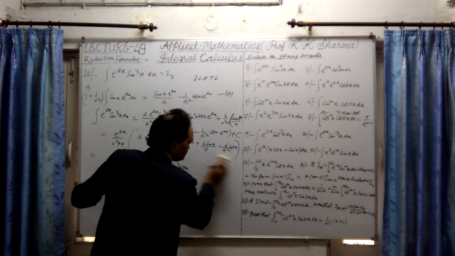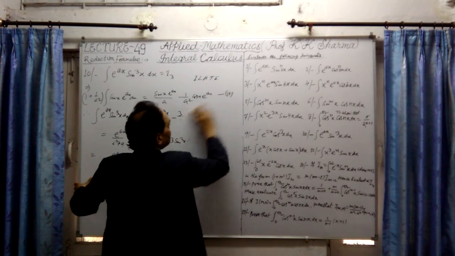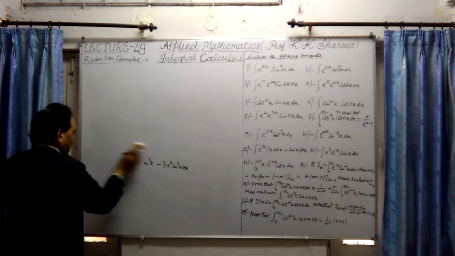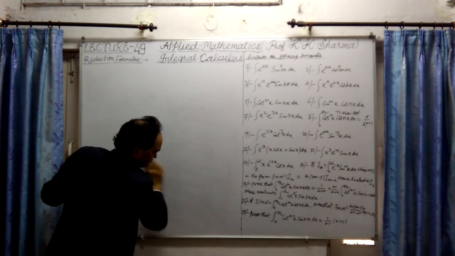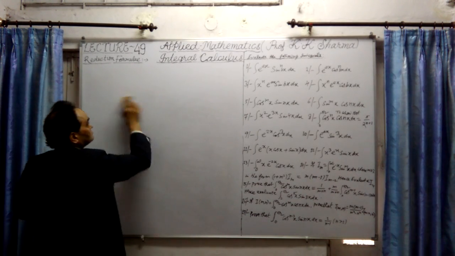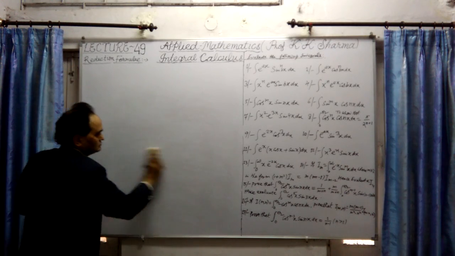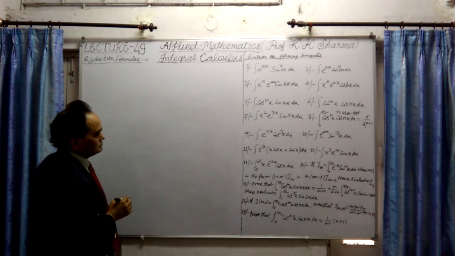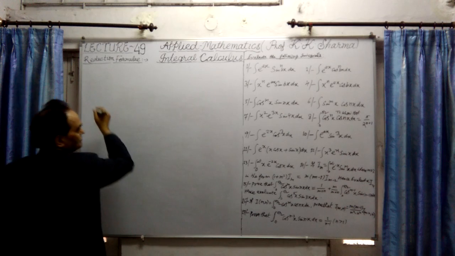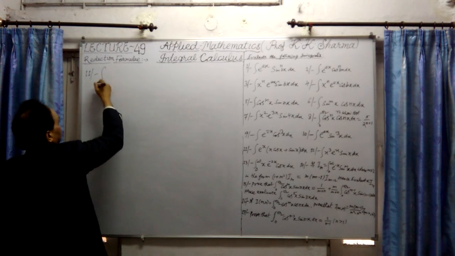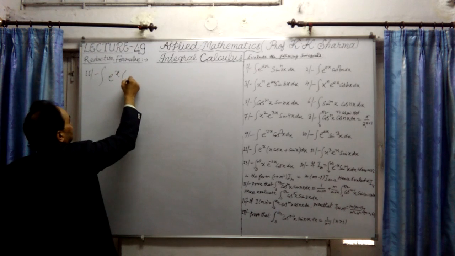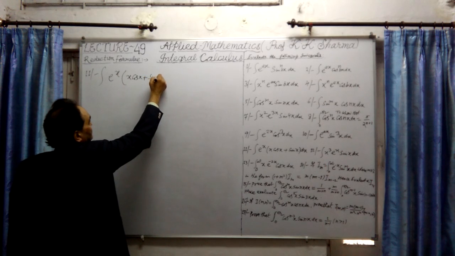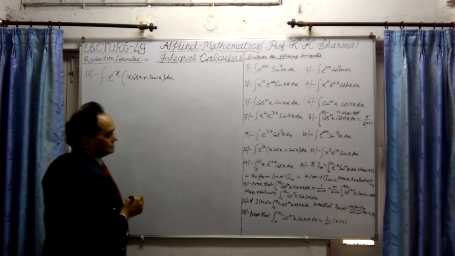Okay. Now let us talk about question number 11. So what does the 11th question say? Let me check it. Question number 11: integration of e^x within bracket x cos x plus sin x into dx.